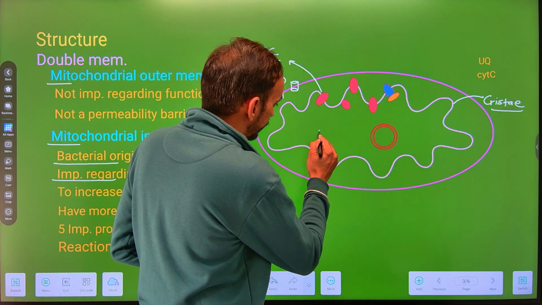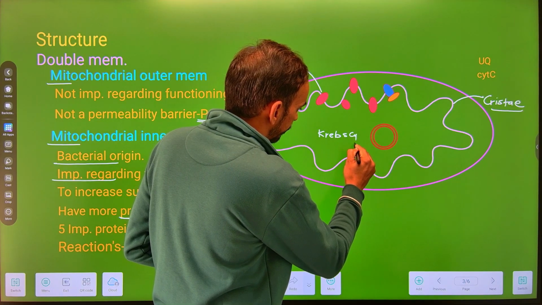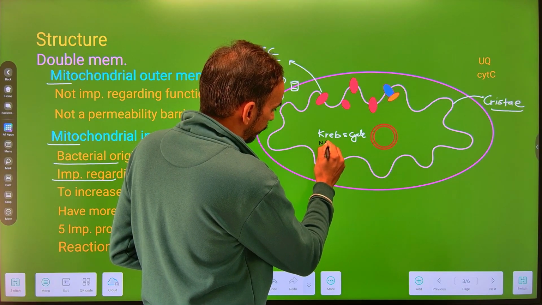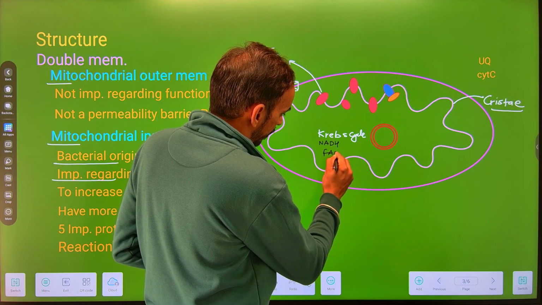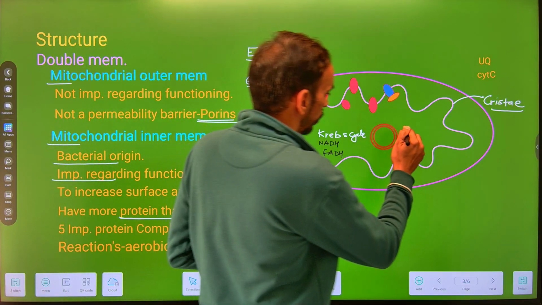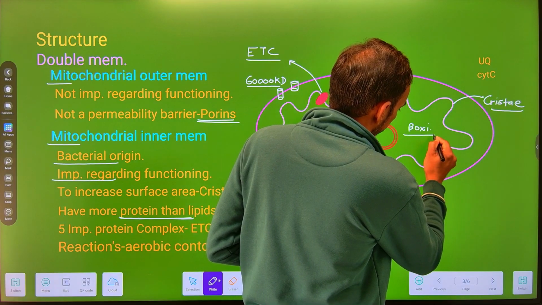अपन ने बात की थी कि within the mitochondrial matrix there is a Krebs cycle through which there is a generation of energy in the form of NADH and FADH. And within the mitochondria, in case of animal cells, we also have a process which is called beta oxidation of fatty acids.